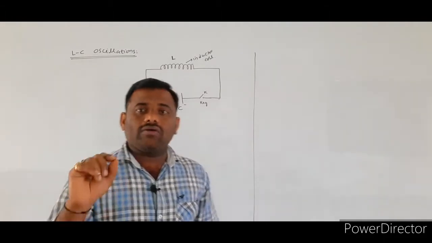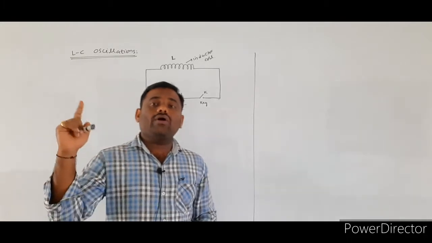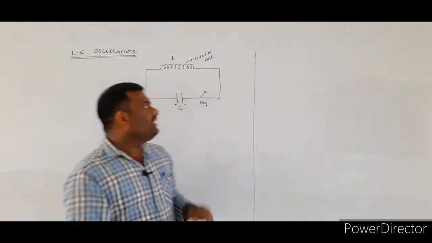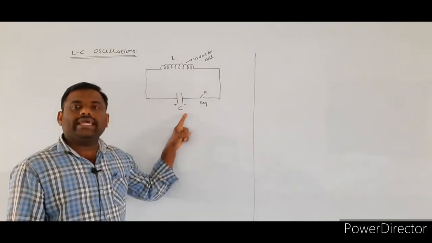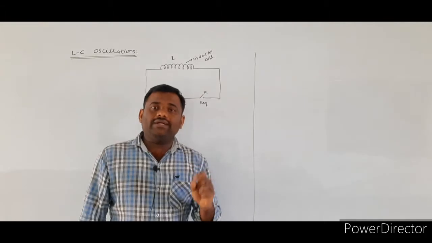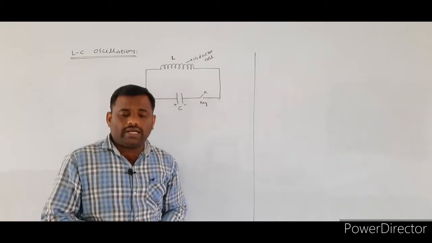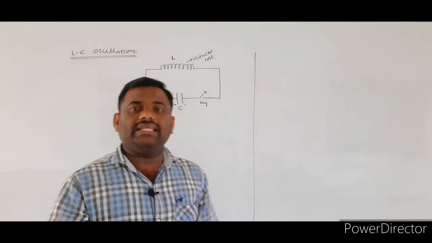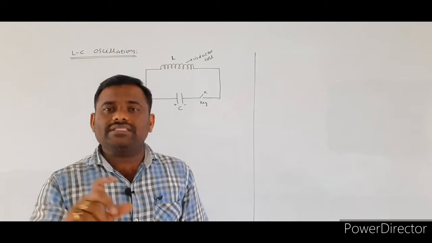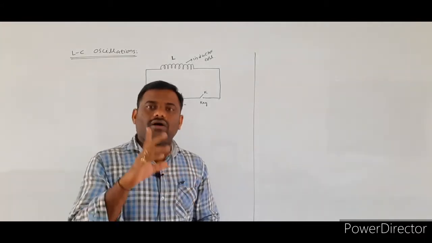There we have the mechanical potential energy, which will be equivalent to the electrical energy stored in the capacitor, and the kinetic energy will be equivalent to the magnetic energy stored in the inductor coil. So some similarities exist between the mechanical oscillations and the LC oscillations.